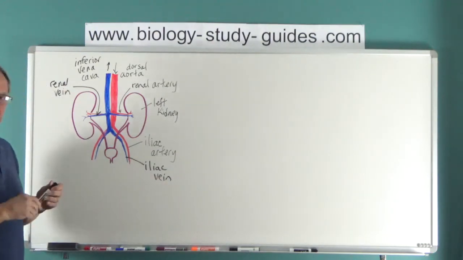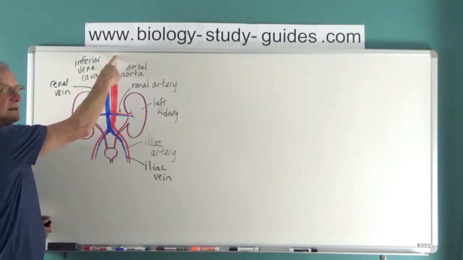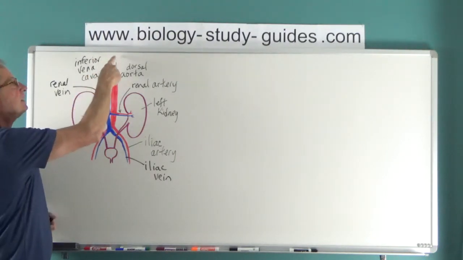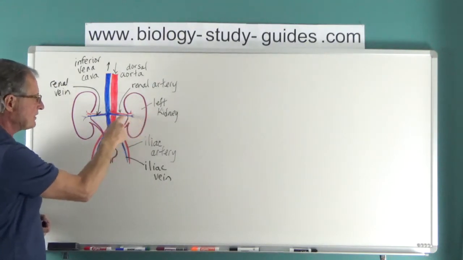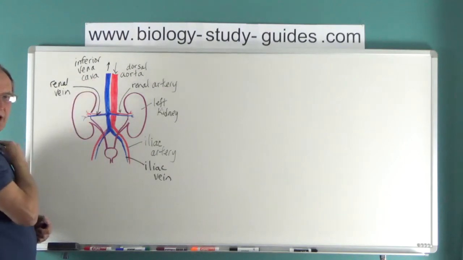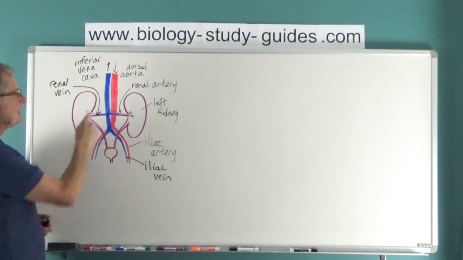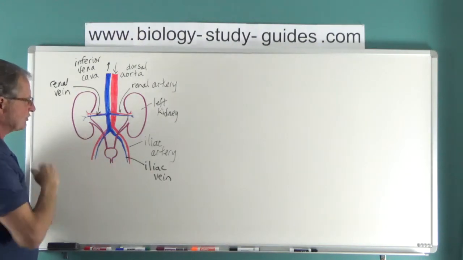So let's just check the route of blood flow here. Out of the left ventricle, down the aorta, blood will go into the kidney. It'll come out of the kidney and it'll go back up to the right atrium of the heart in the vena cava on both sides. Not all the blood does that at the same time. Of course, some keeps on going down to the legs and so on.